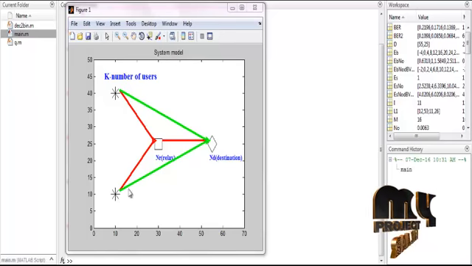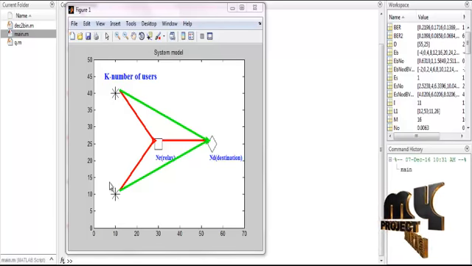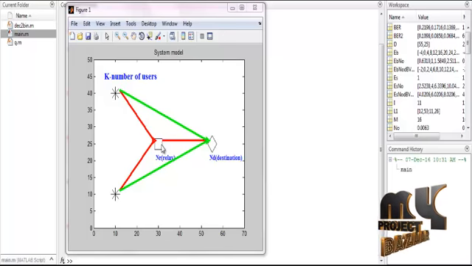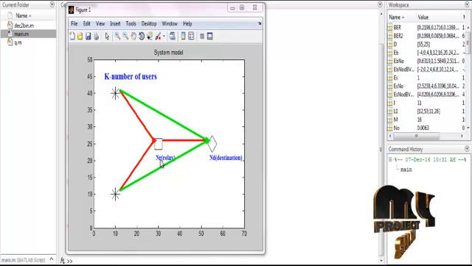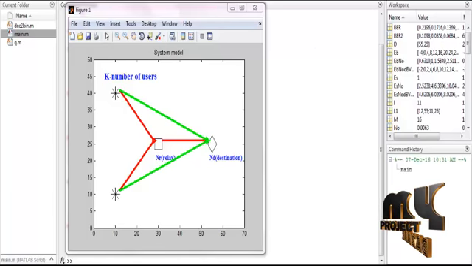So the system has K number of users. Here we consider two users, the first user and the second user. Here K number of users, so n is equal to 1, 2, up to K. The NR relay is a single relay we use in that first figure, and then in the extension work we use multiple relays in the specific figure. So that is the overall system model.